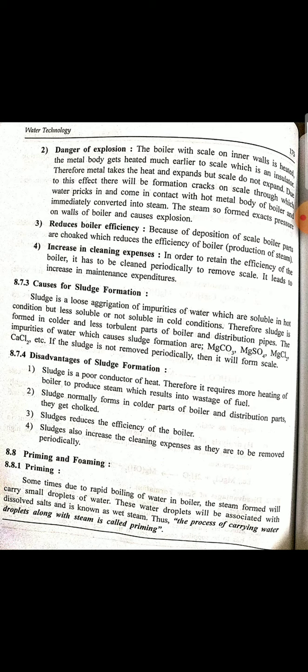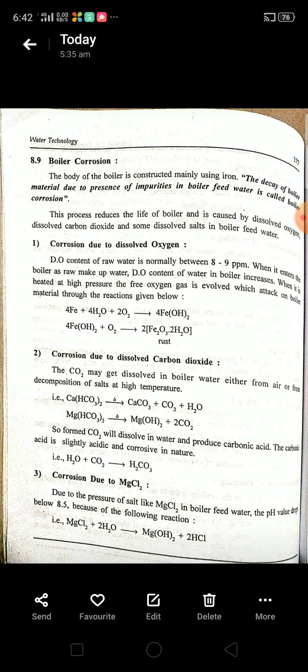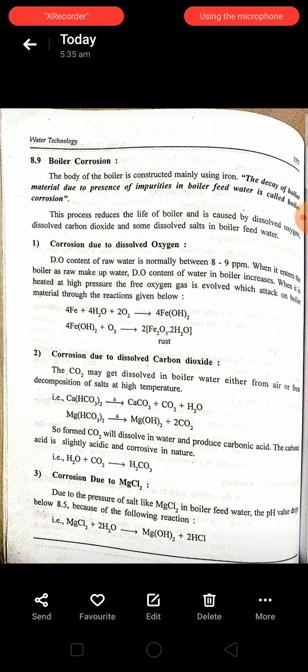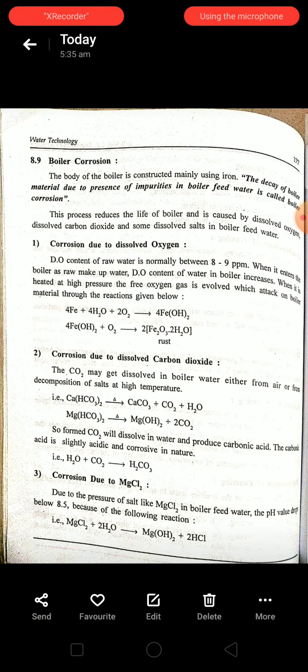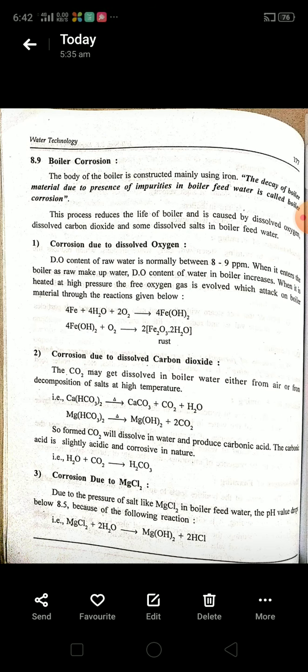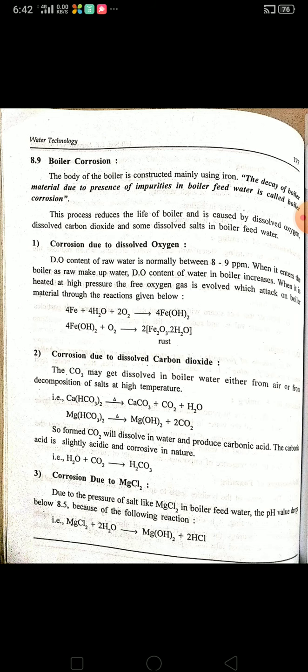Next we shall discuss about the boiler corrosion. As you already know, the body of the boiler is made up of iron metal. As you already came across in the corrosion chapter, when the metals are in contact with water or oxygen, they get corroded. Here also the same thing will happen in boiler corrosion.